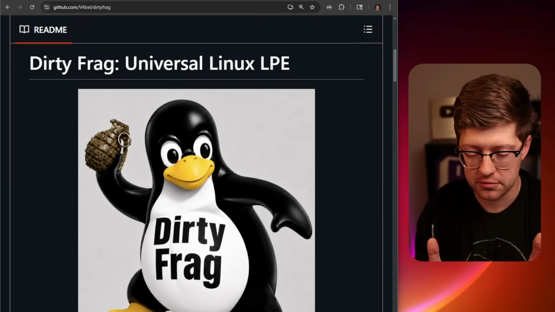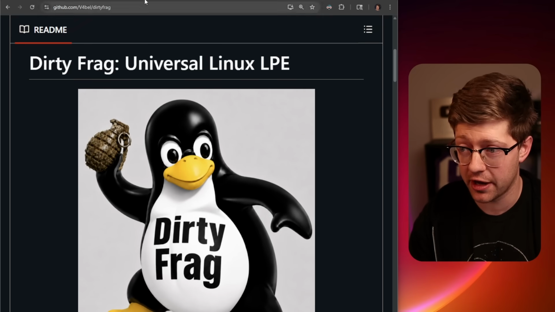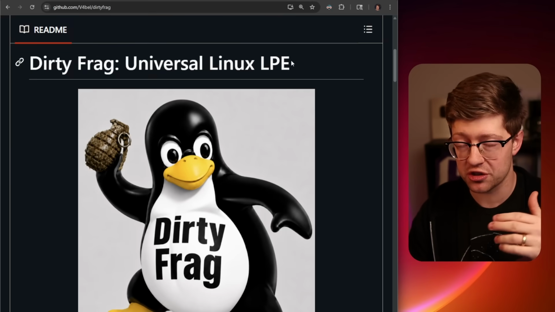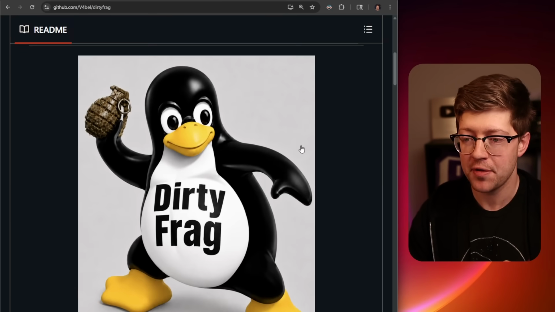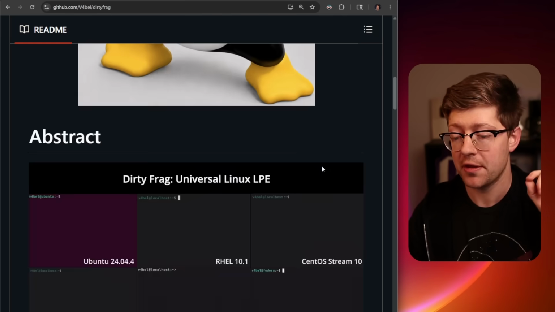The reason that I'm tired is another Linux local privesc has dropped, and again, much like copyfail, its predecessor, this one affects universal versions, every version of Linux, and it's out right now. And I don't think there's a patch for one of the variants. We're in a weird spot where people, probably through AI, are getting very good at finding vulnerabilities. In this video, we're going to talk about how Dirty Frag works and why we're probably going to see a lot more of these bugs coming out in the near future.